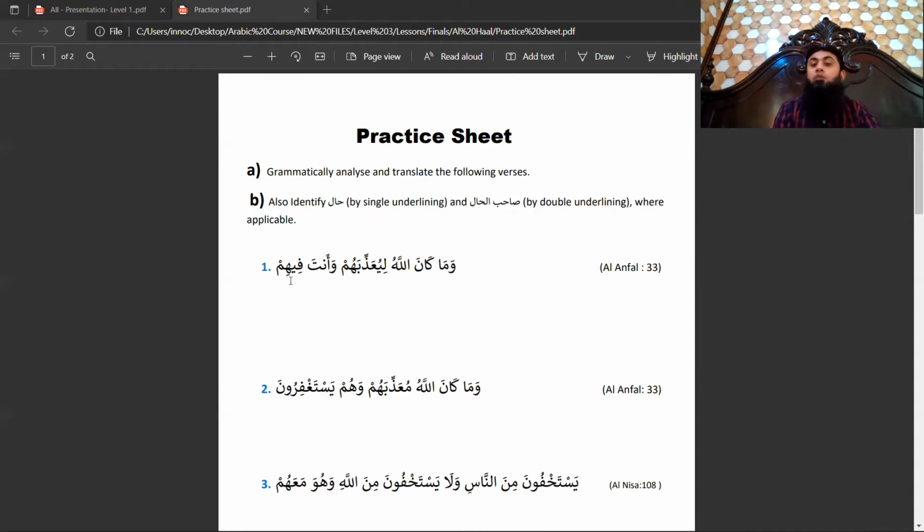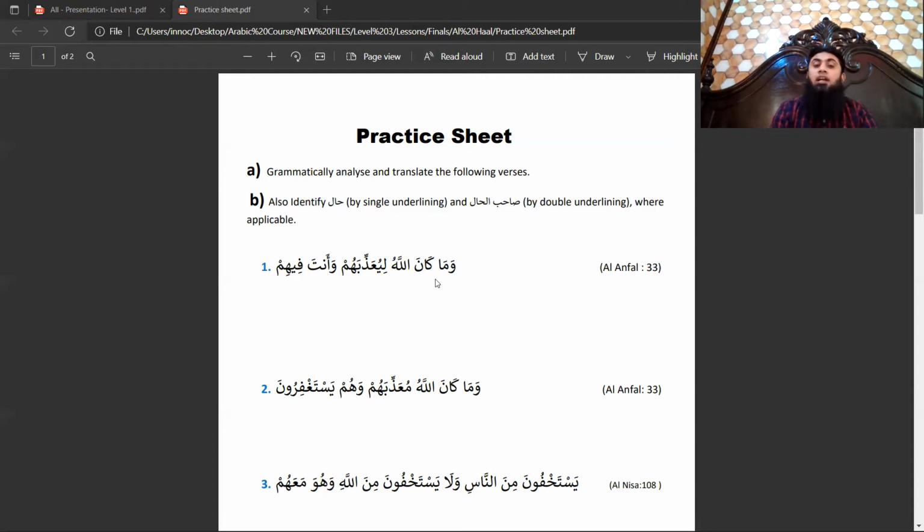This jar majroor will play the role of muta'alliq, but because there is no khabar, this muta'alliq will play the role of shibul jumla khabar. So basically anta fihim is a complete jumla ismiya in which anta is mubtada and fihim is the shibul jumla khabar. The question is, let's translate it first.